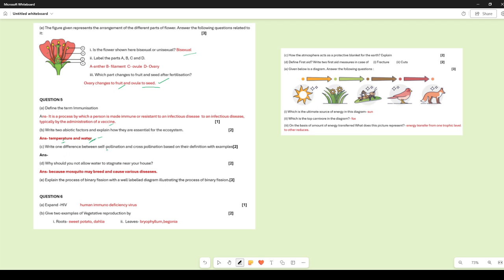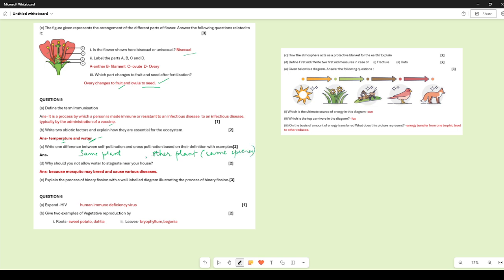Write one difference between self-pollination and cross-pollination. So, in self-pollination, first and foremost, it has to happen in the same plant. Whereas in cross-pollination, it will happen in a different plant, but the plant should be of the same species.